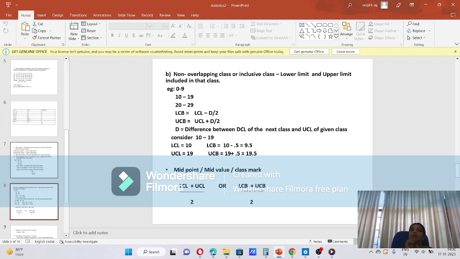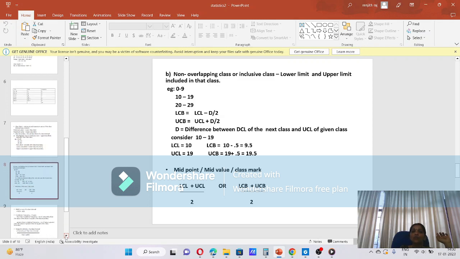Middle value is lower class limit plus upper class limit divided by 2, or lower class boundary plus upper class boundary divided by 2. To find the middle value or class mark of a given class, we take the lower class limit and upper class limit, add these two values and take half of that value. That is the midpoint, mid value or class mark. Clear?